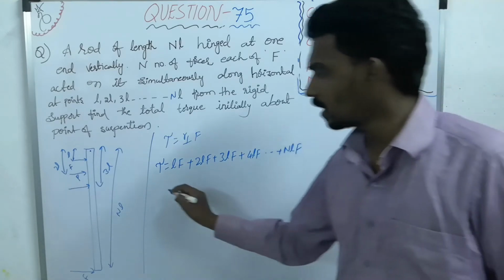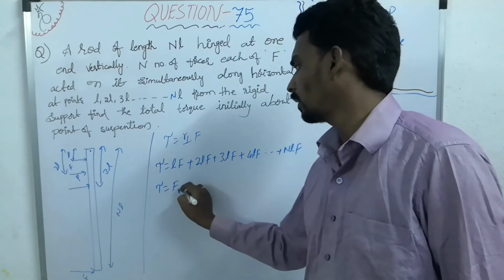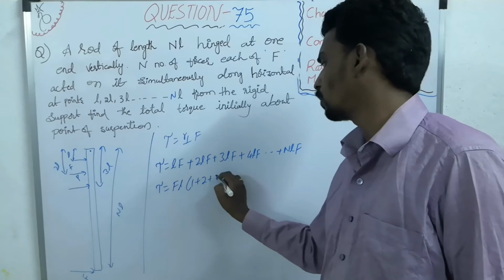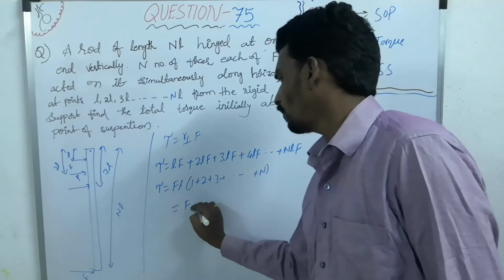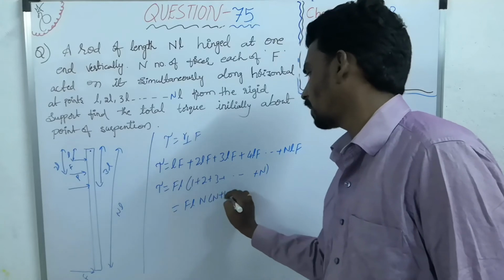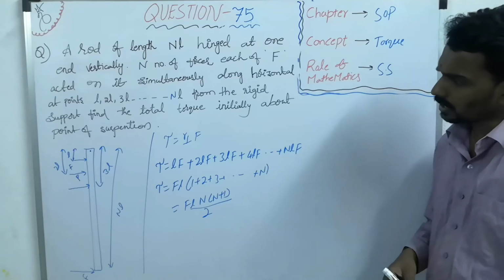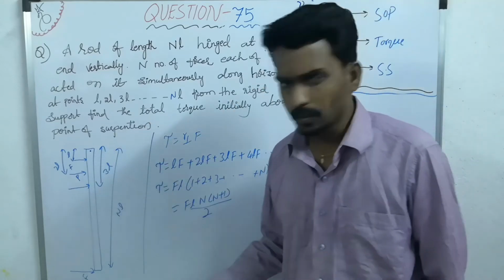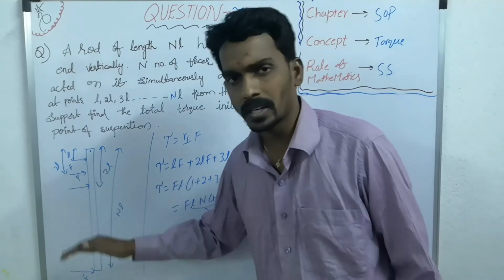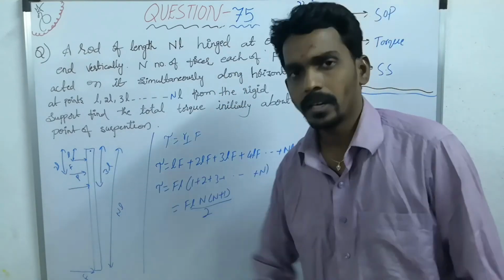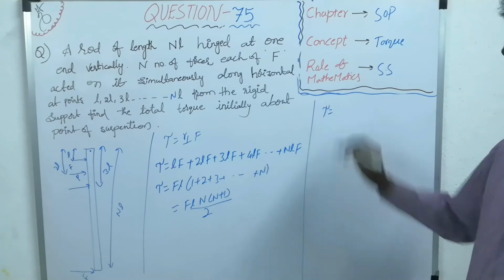Then what is the total torque will become? So you can take F into L common, 1 plus 2 plus 3 plus so on N. So that is FL into N into N plus 1 by 2, sum of natural numbers. Or else the same question they can give like n number of forces F, 2F, 3F, so on NF acting at different distances. In such case, what is the total torque will become?